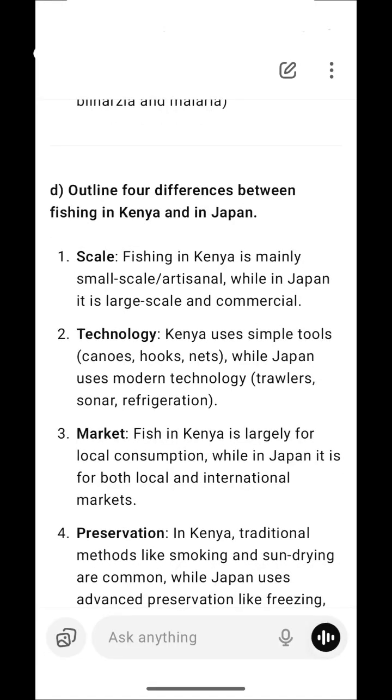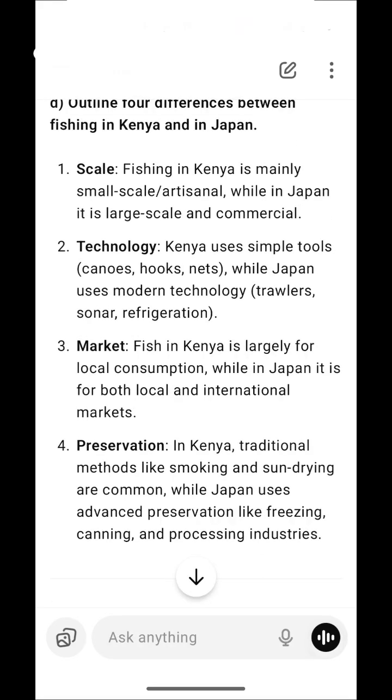About the market, fish in Kenya is largely for local consumption. In Kenya, they use fishing to get food for local communities, while in Japan it is for both local and international markets to get profit. So about preservation, in Kenya traditional methods like smoking and sun drying are common, while Japan uses advanced preservation ways like freezing, canning, and processing industries. As you see, in Japan they do this activity of fishing in a good way, especially to get profit.